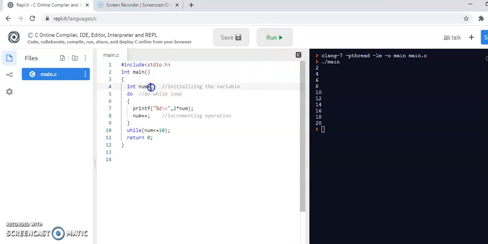So here we are given the initial value num is equal to 1. Print 2 into 1. What is it? 2. Num plus plus. So num plus plus means what's the present value of 1? It becomes 2. Again, it's checking whether 2 is less than 10. Yes, it is. It goes back over here. It prints 2 into 2.